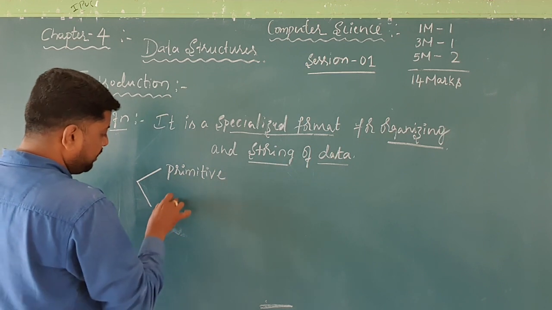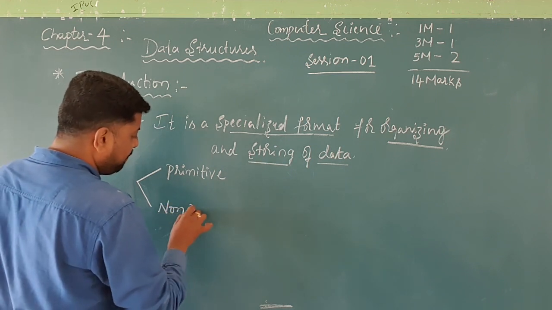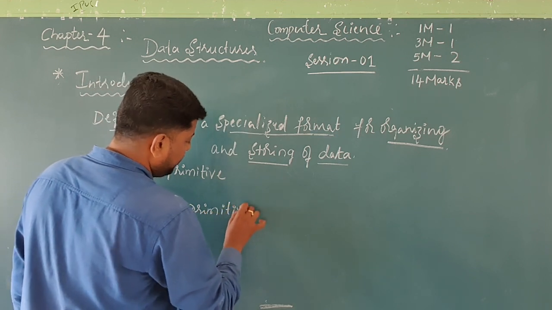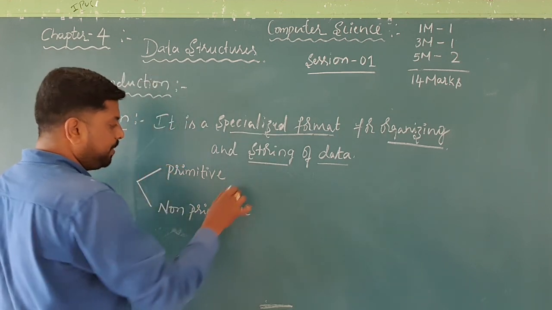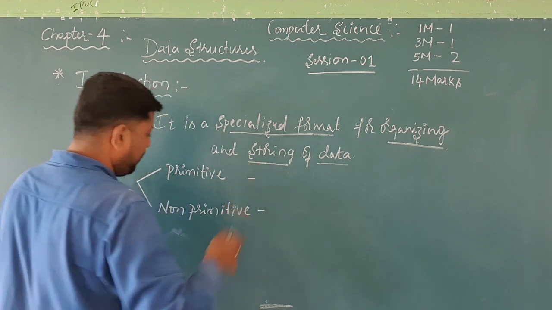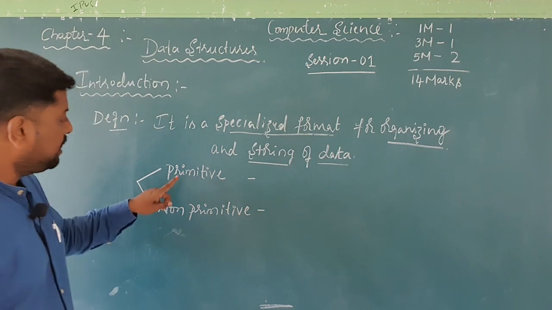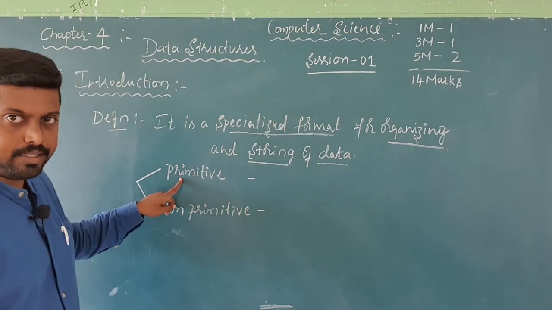Primitive data structure, and second one is non-primitive data structure. I will give some definitions of the primitive data structure. See, these kinds of the data structure.